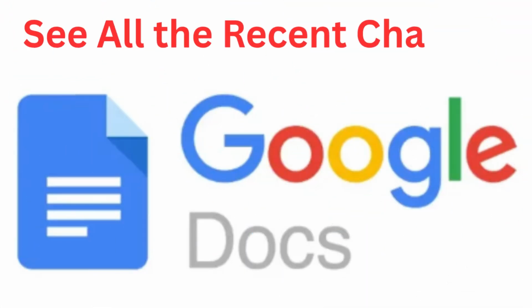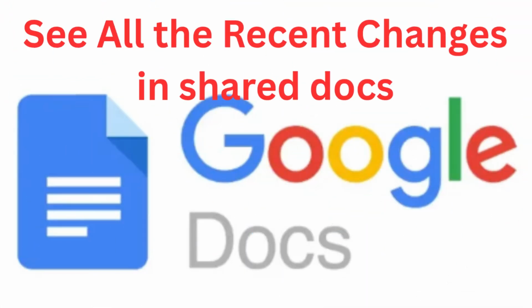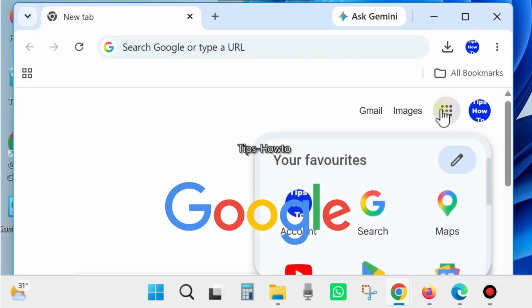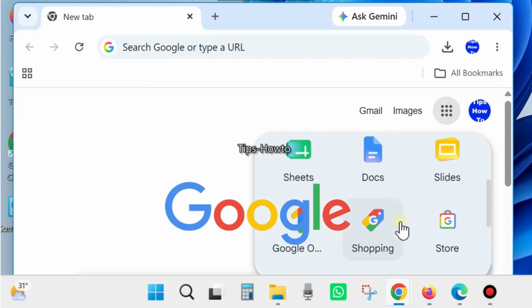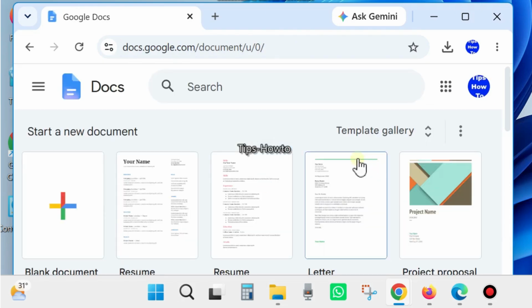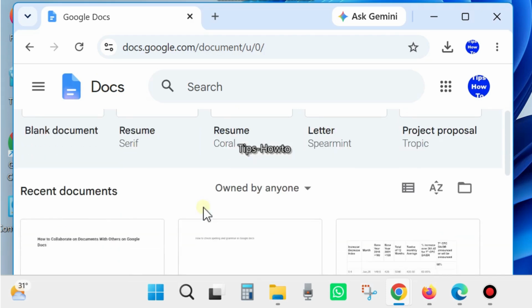Hi guys, in this video we will see how to see all the recent changes in shared docs in your Google Docs page. If you have shared your Google Docs pages with another, then you can see any changes made by the recipient. Here is the process.